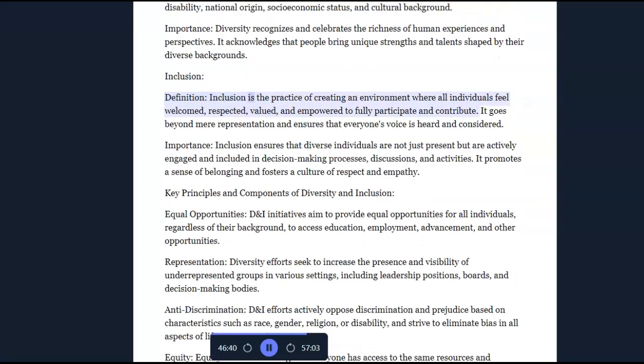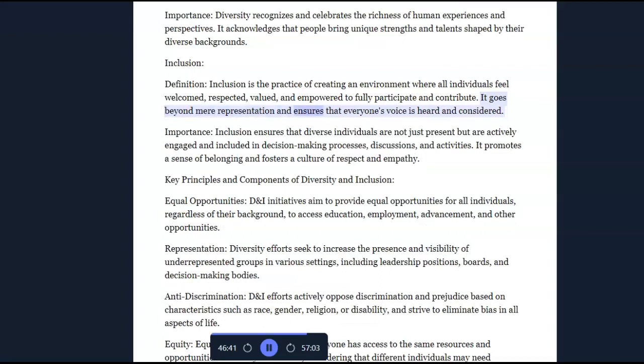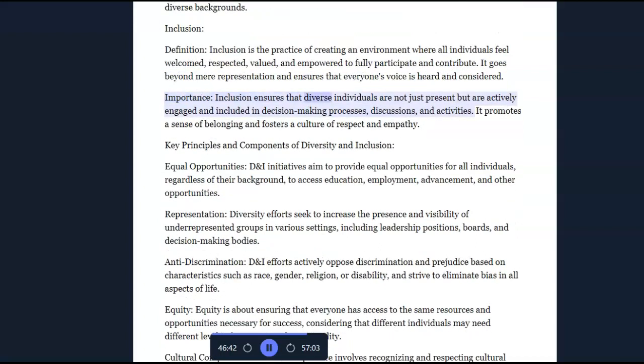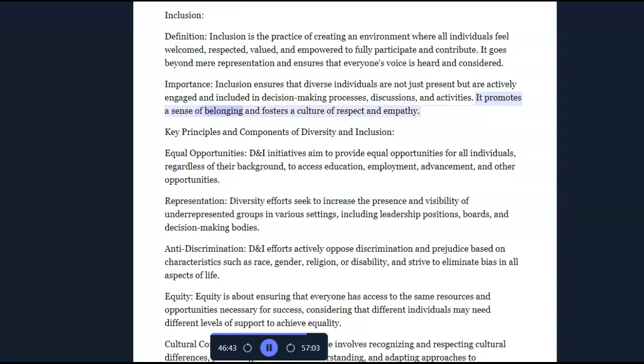Inclusion. Definition: inclusion is the practice of creating an environment where all individuals feel welcomed, respected, valued, and empowered to fully participate and contribute. It goes beyond mere representation and ensures that everyone's voice is heard and considered. Importance: inclusion ensures that diverse individuals are not just present but are actively engaged and included in decision-making processes, discussions, and activities. It promotes a sense of belonging and fosters a culture of respect and empathy.